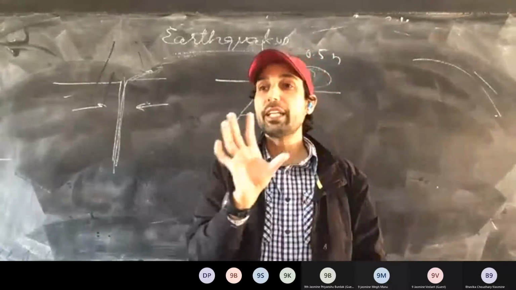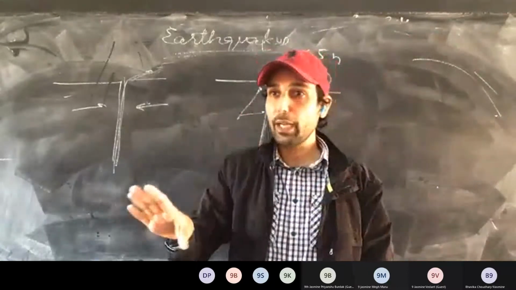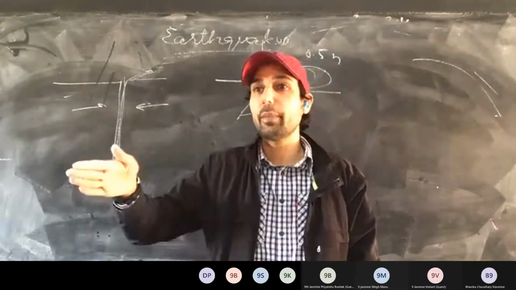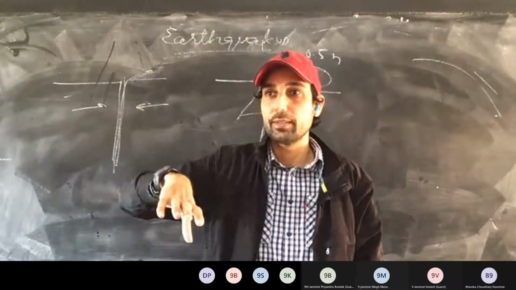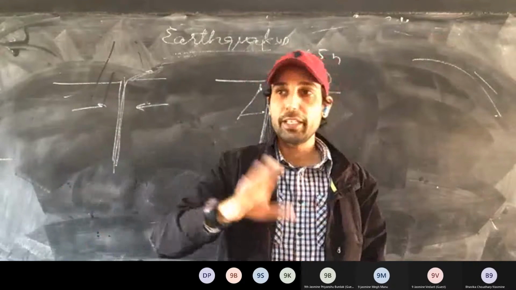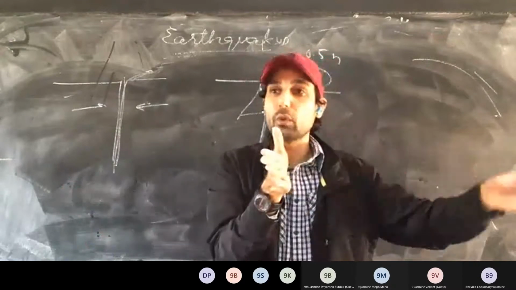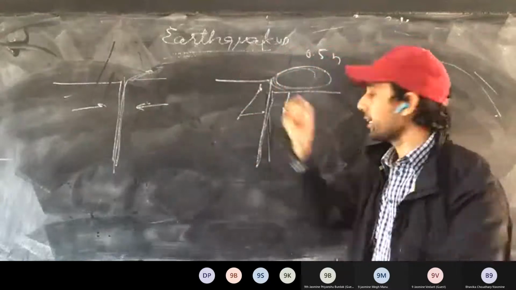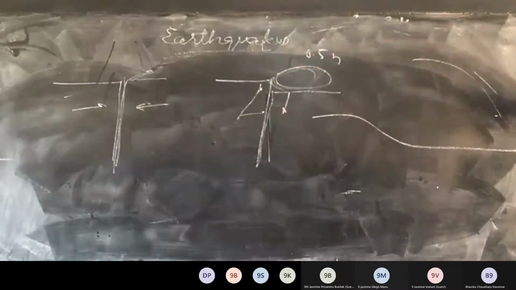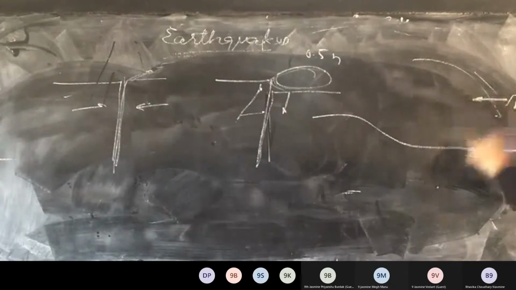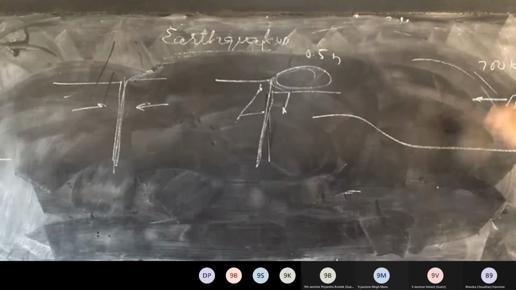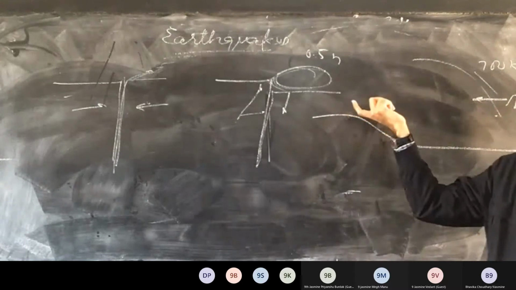So it is recommended that when a tsunami takes place, if you are in the ocean, move towards the interior of the water, not towards the bank, not towards the coast. Always move away from the coast. Why? As the tsunami is generated, the wave height is around 0.5 meters, and it is moving at around 700 kilometers per hour. This is the speed of the wave generated.